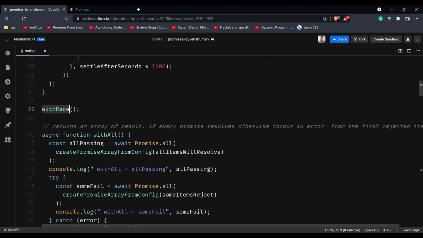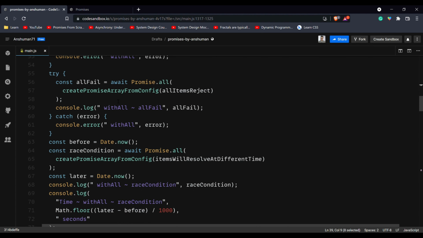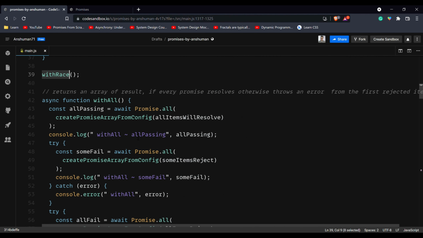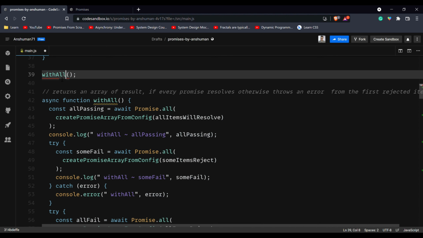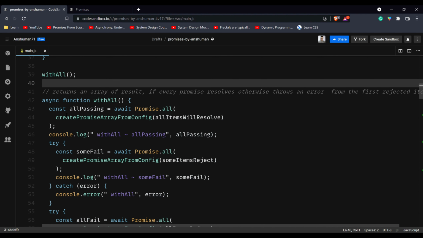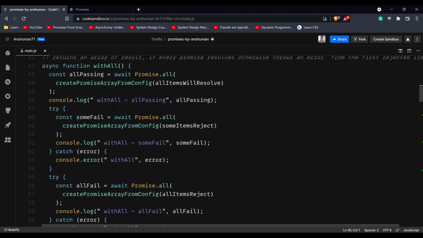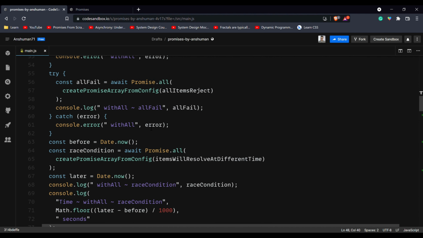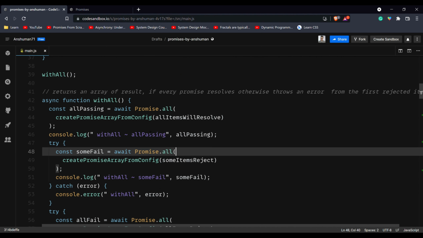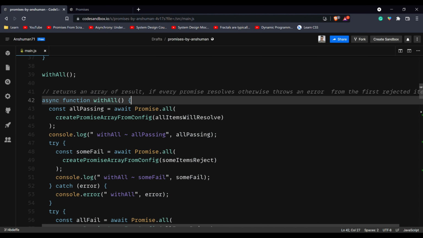Now here we will call the function. So I have created 4 functions, one for each. The first one is going to be withAll. As you can see, in this function we will discuss Promise.all, and we'll take all the 4 examples discussed above. So Promise.all, just a refresher, takes an array of promises and returns an array of results as a promise, right?